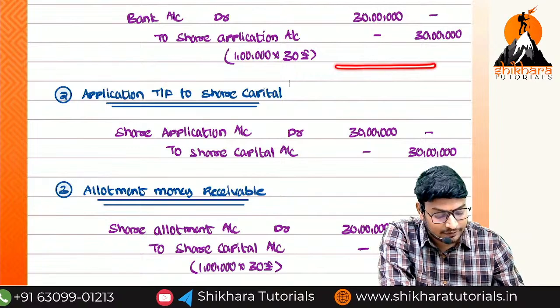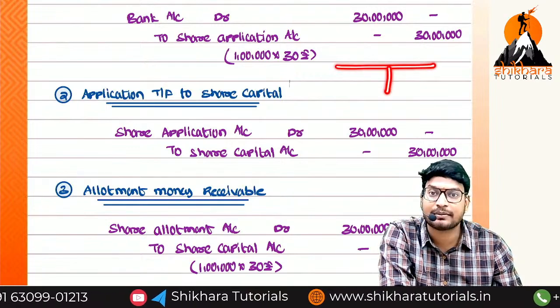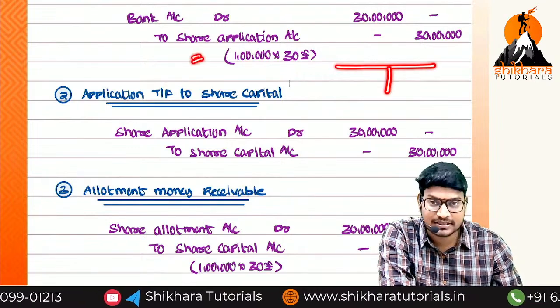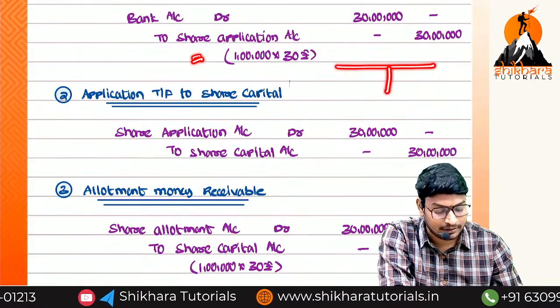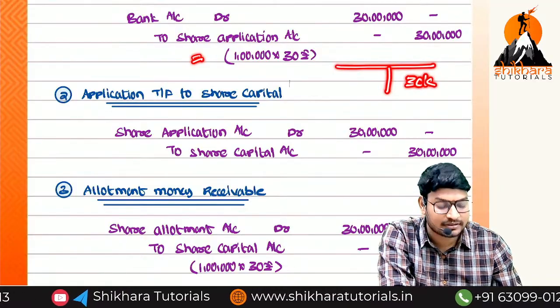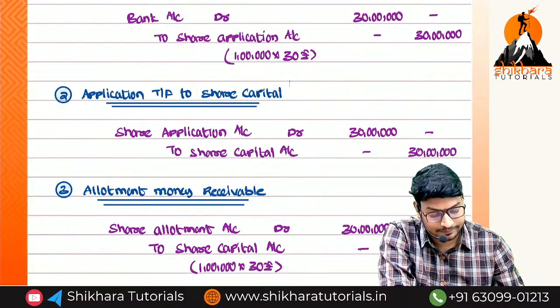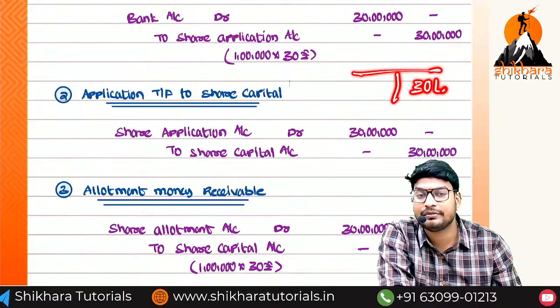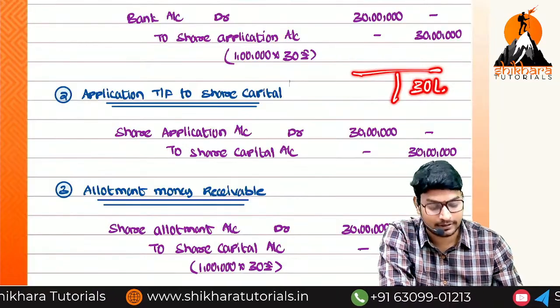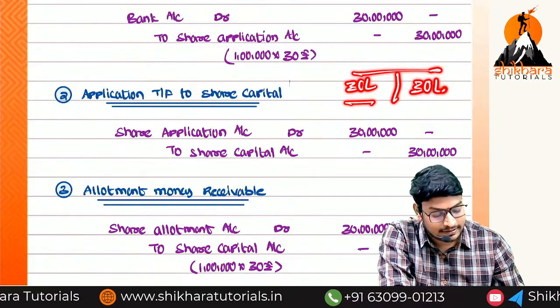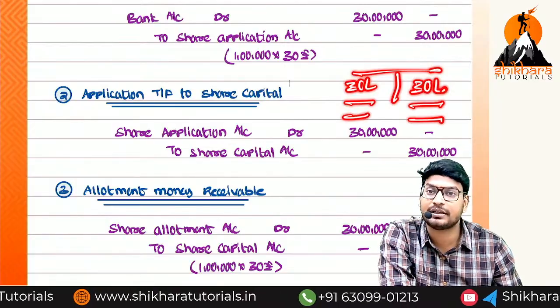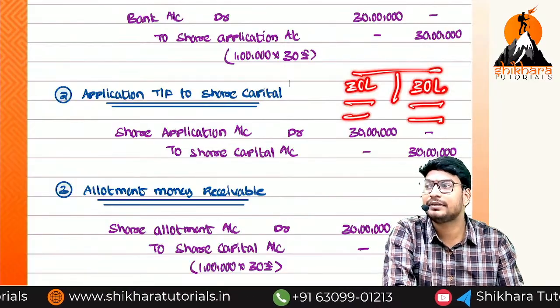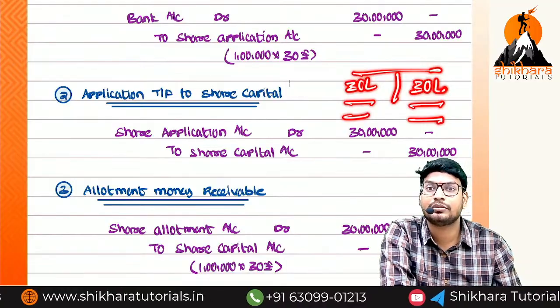If you observe, this account is called the share application account. As per the first journal entry, what do we need to record? We have to record on the credit side 30 lakhs. And as per the second journal entry, on which side do we record? Debit side, 30 lakhs. That means this account is showing which balance? Zero balance.